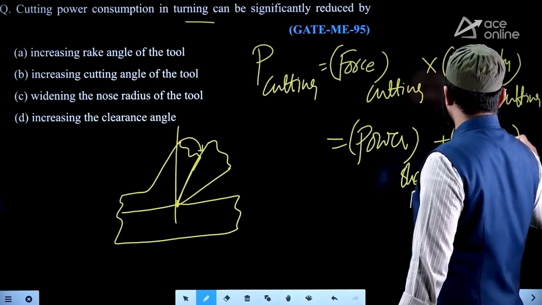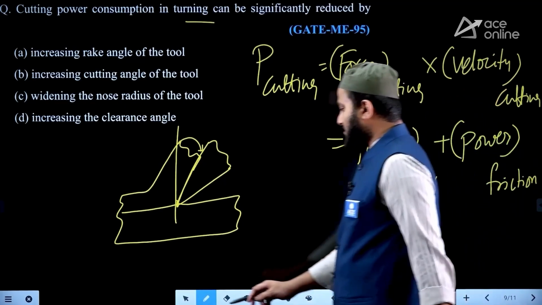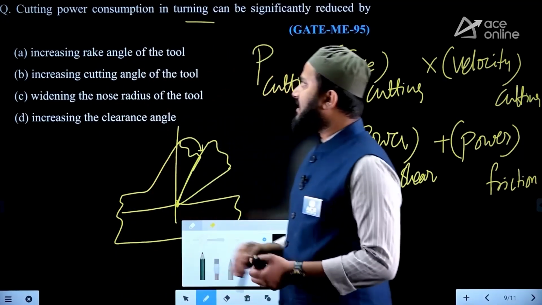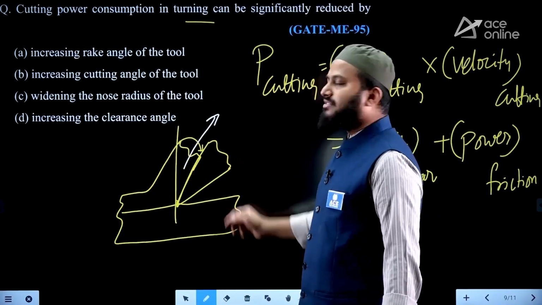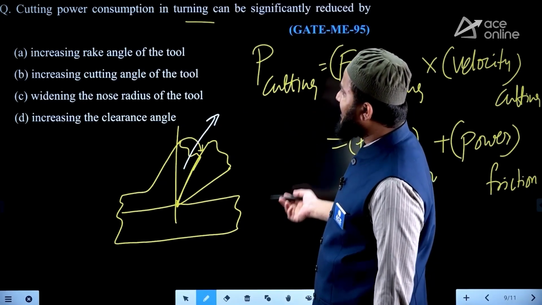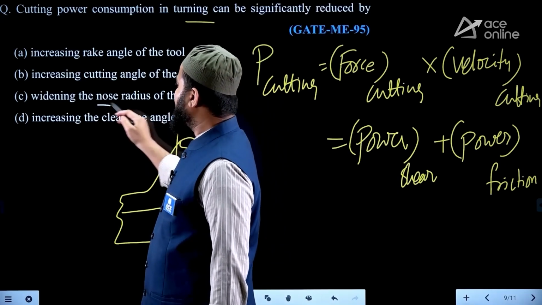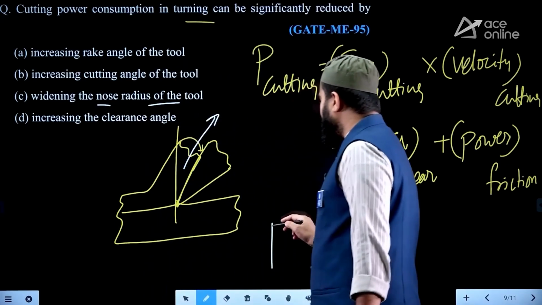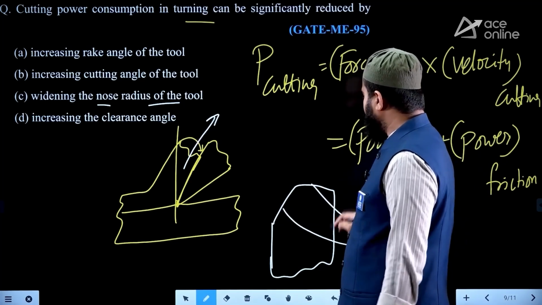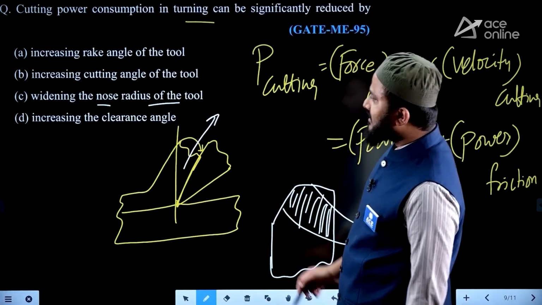The friction present between chip tool interface we must overcome. Therefore, you can say that increasing the rake angle of the tool reduces the friction, so frictional power reduces. Increasing the cutting angle of the tool, there is nothing called cutting angle of the tool, so that option is ruled out. Widening the nose radius of the tool, when you widen the nose radius, the problem of heat generation increases, that will increase the friction. That can never be a solution to reduce the power consumption.